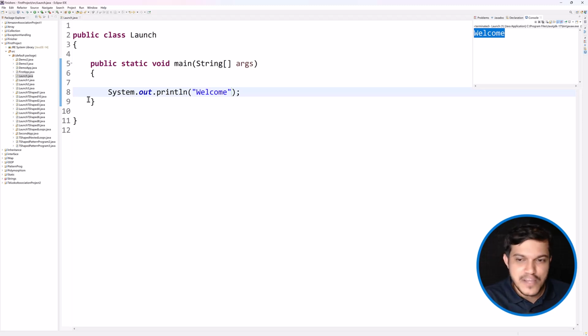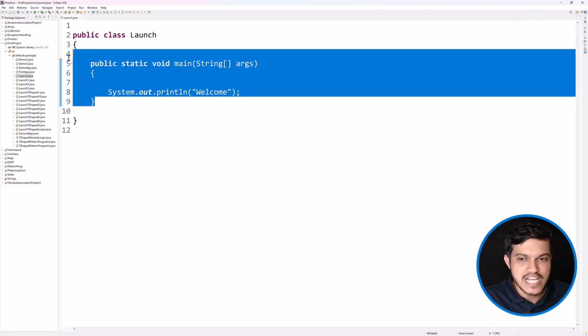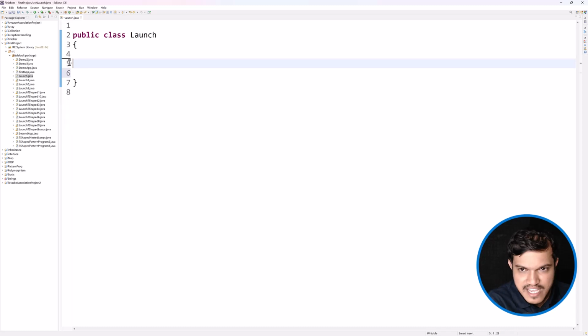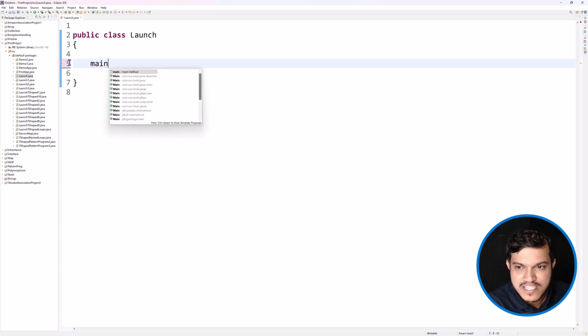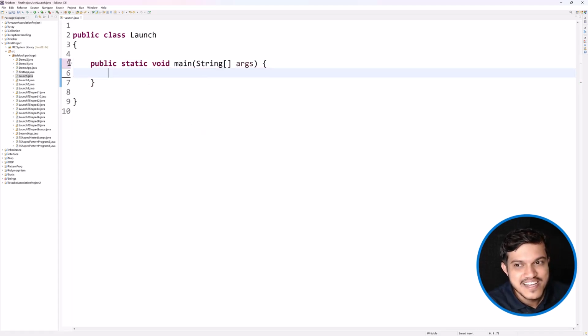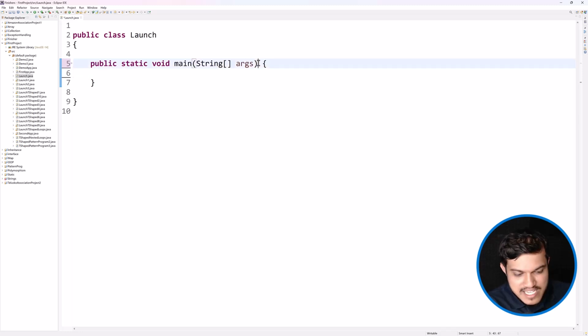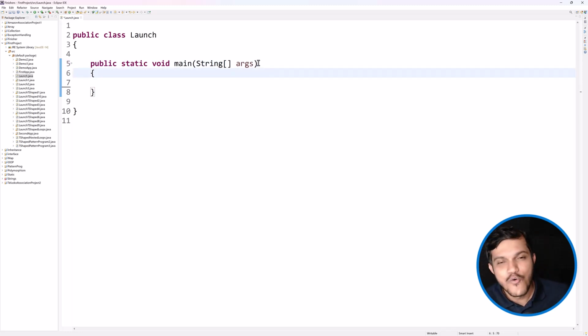Fine. Even if at the time of creation of the class you have forgotten to include the main method, nothing. Every IDE has a shortcut. I will just write main, Ctrl+Space, enter. The main method is there. I need not remember the syntax. Once you write 4, 5, 10, 15, 20 programs, you'll be able to recall the main method syntax also. But the meaning of the main method, once you understand some of the components of Java, by default you will understand. Java is the easiest programming language.